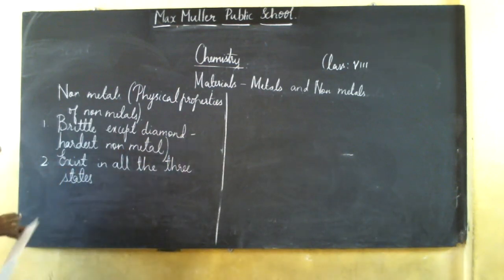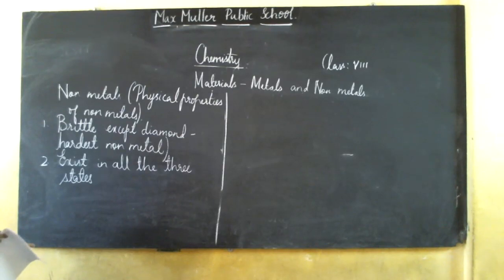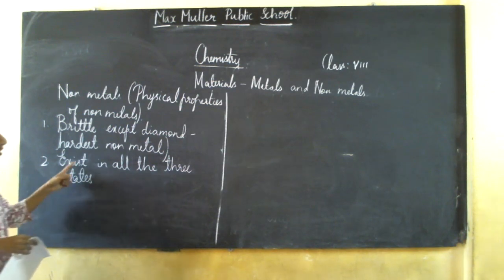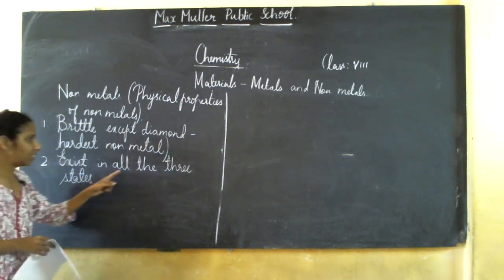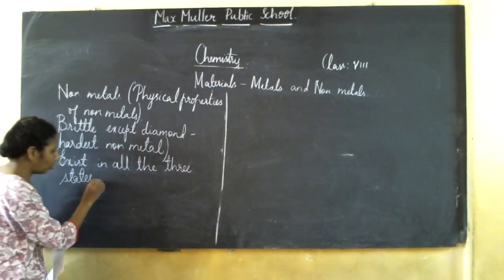For example, if you take carbon, it is in solid state. Chlorine is a greenish yellow gas. Bromine is in liquid state at room temperature. Carbon, chlorine, bromine, they all are examples of non-metals, isn't it? So non-metals exist in all the three states.